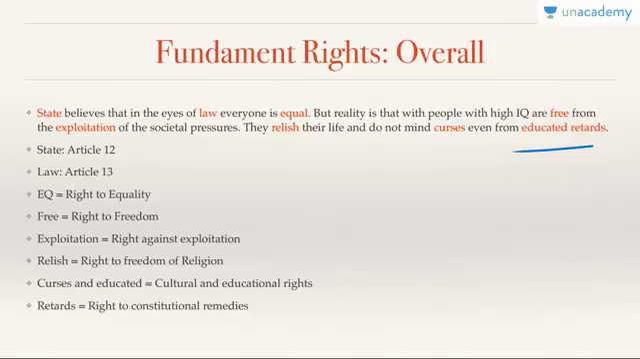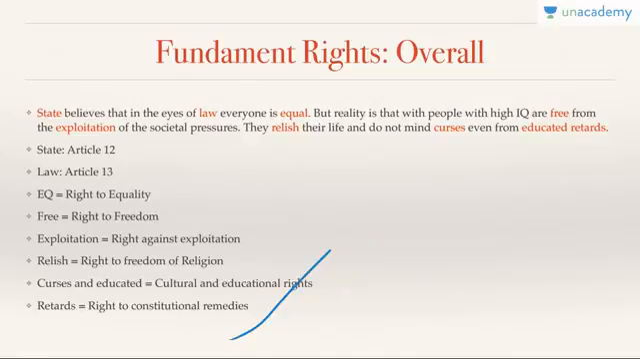So state means Article 12, the definition of state. Then Article 13 deals with the definition of law. Equal means right to equality, which is the major right. Then comes right to freedom, as you can see here. Then comes right against exploitation, and relish means right to freedom of religion. Curses means and education means cultural and educational rights, and retards here means right to constitutional remedy. So by this simple line you can remember all the six major rights: equality, freedom, exploitation, religion, cultural and educational rights, and right to constitutional remedies.